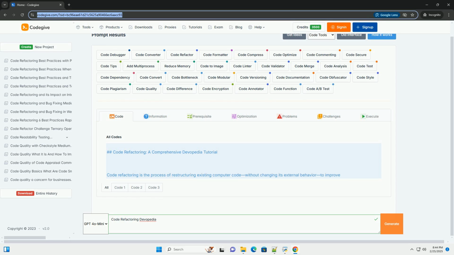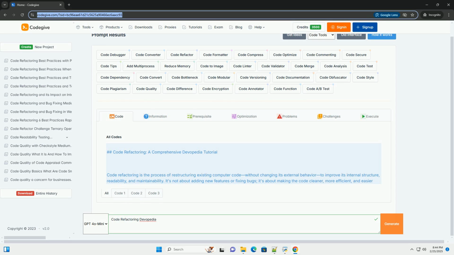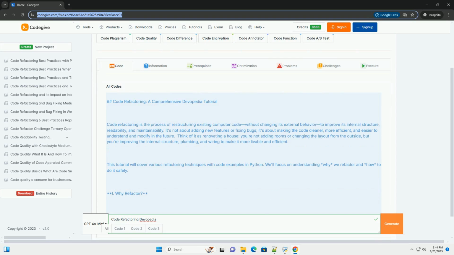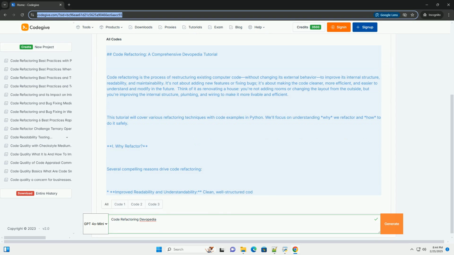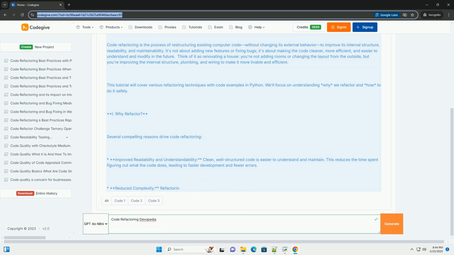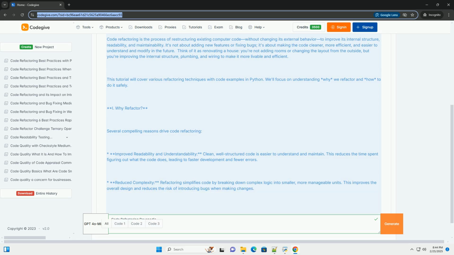Code Refactoring, a comprehensive Devopedia tutorial. Code refactoring is the process of restructuring existing computer code without changing its external behavior to improve its internal structure, readability, and maintainability. It's not about adding new features or fixing bugs, it's about making the code cleaner, more efficient, and easier to understand and modify in the future.